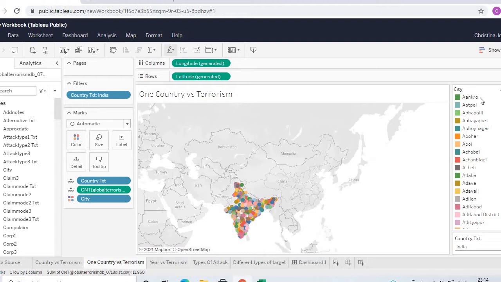At the right corner, a list of all the cities represented by different colors is specified, so it makes the visualization easier. For example, Amarpatan has been affected by terrorism one time, and let's see another city, Kanker, which has been affected by terrorism 7 times, and so on.